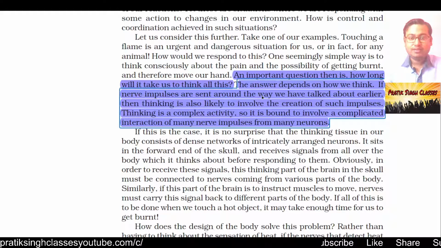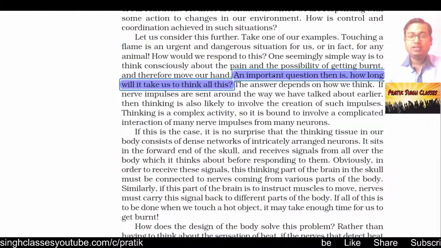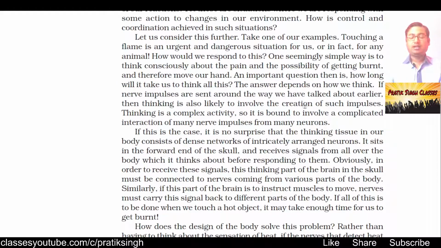That means suppose you are feeling hot in your palm, or suppose you put your hand over any flame. The nerves around that area will react and make the information, then process the information.